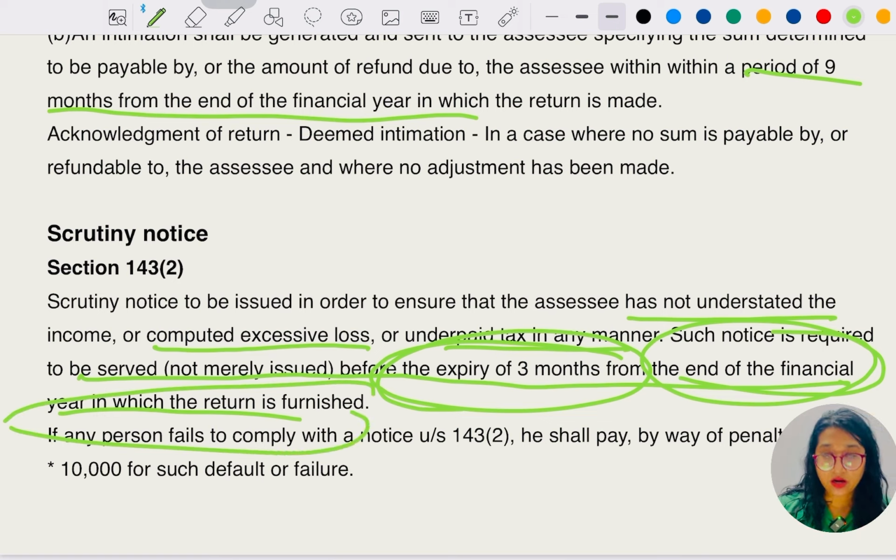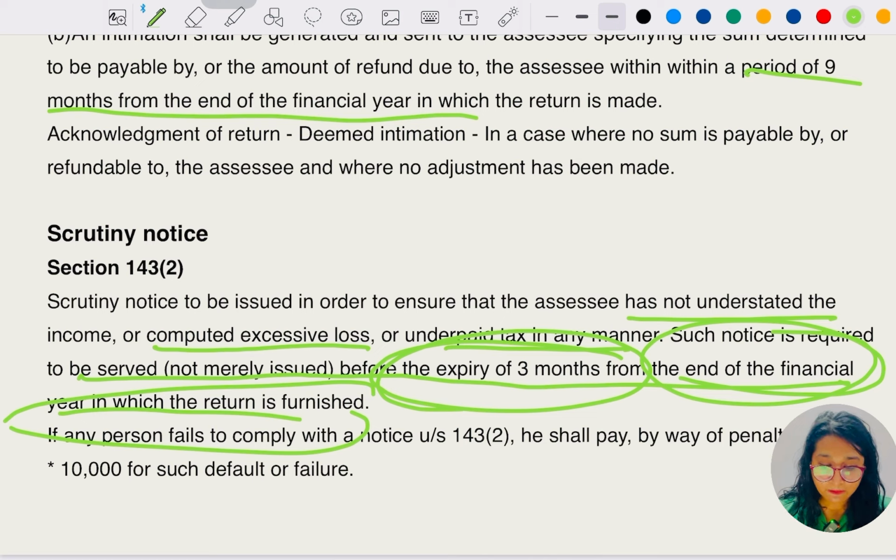For example, on 31st of July we have to file the return. The financial year is ending 31st March, this is 2024. Let me take this year, don't get confused here. For 2024, the end is going to be 31st of March 2025. Before the end of 3 months, 31st March is going to be the end, right? Before 3 months, which means December, 1st of January, before that the notice is to be served to the assessee.